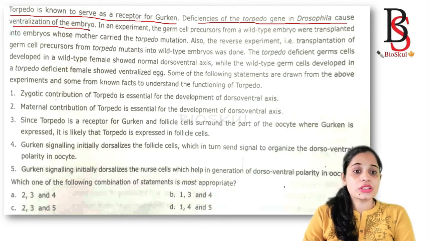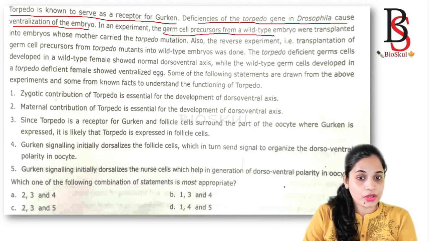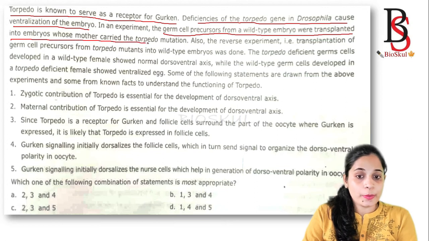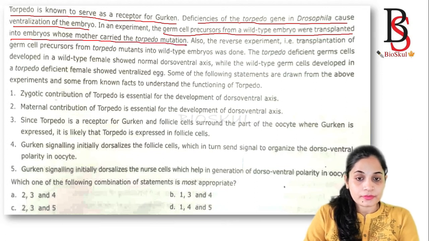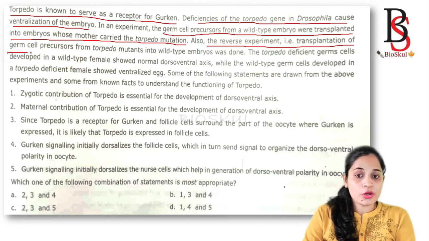If the torpedo gene or gurken is deficient, then that will cause the ventralization of the embryo.